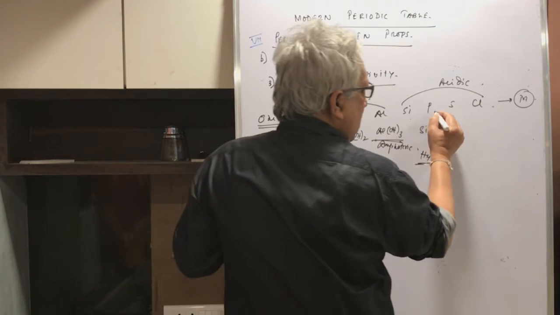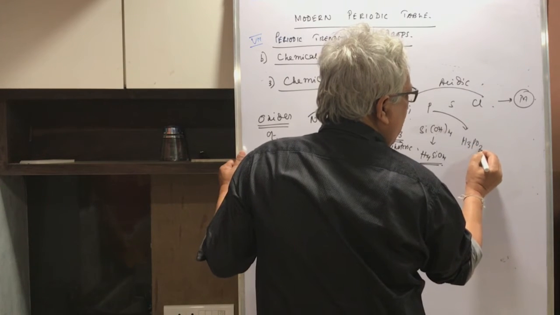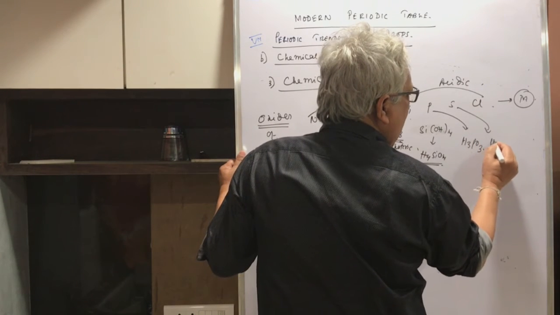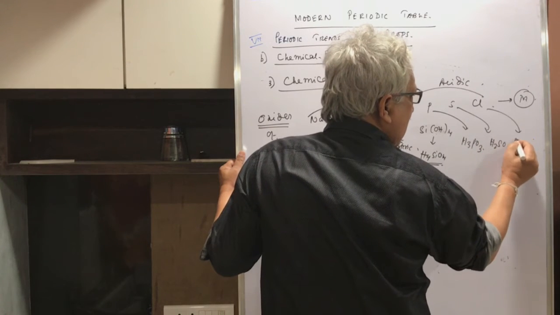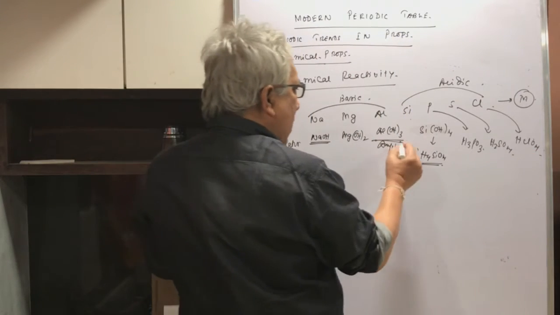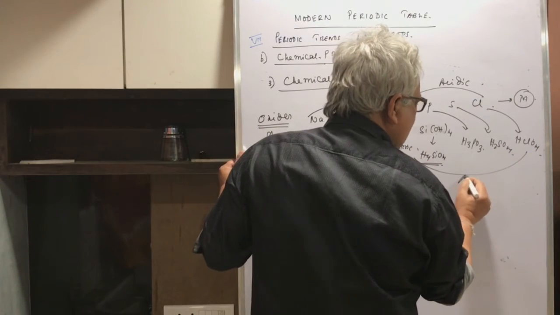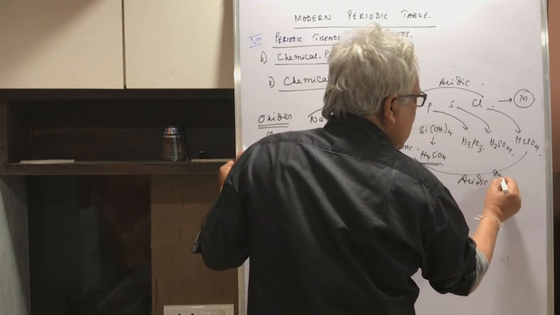The same is the case with phosphorus, H3PO3, H3PO4, etc. Sulfur, H2SO4, the famous one I am writing, and chlorine, HClO4, all this. So these are all acidic, and this acidic nature goes on increasing from left to right.